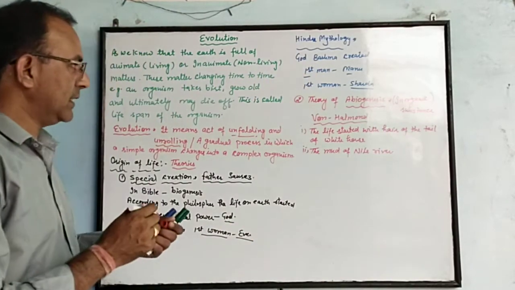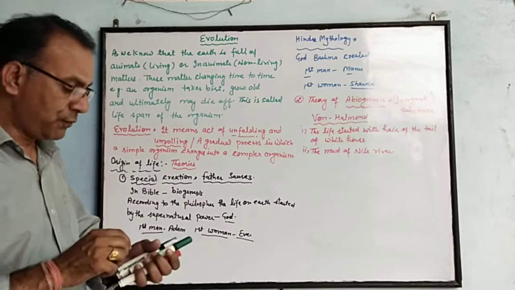Clear? This was the abiogenesis theory proposed by von Helmont.